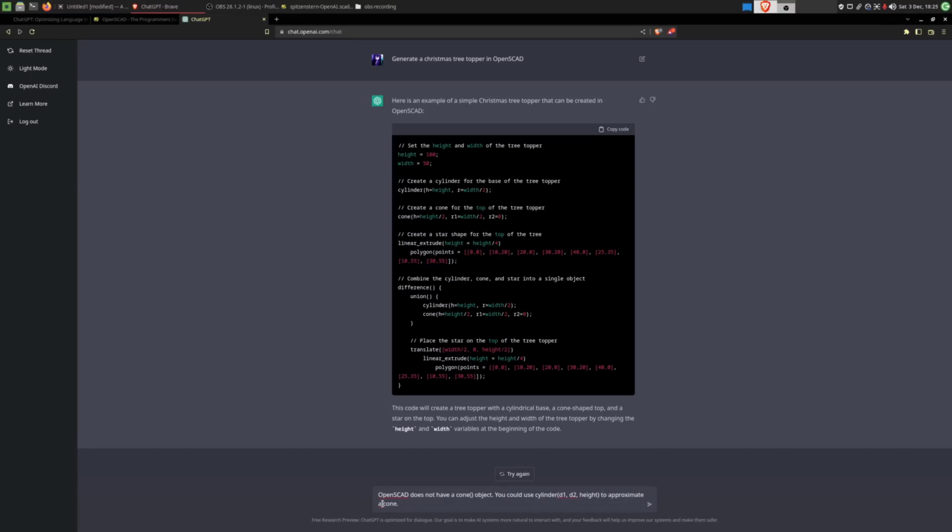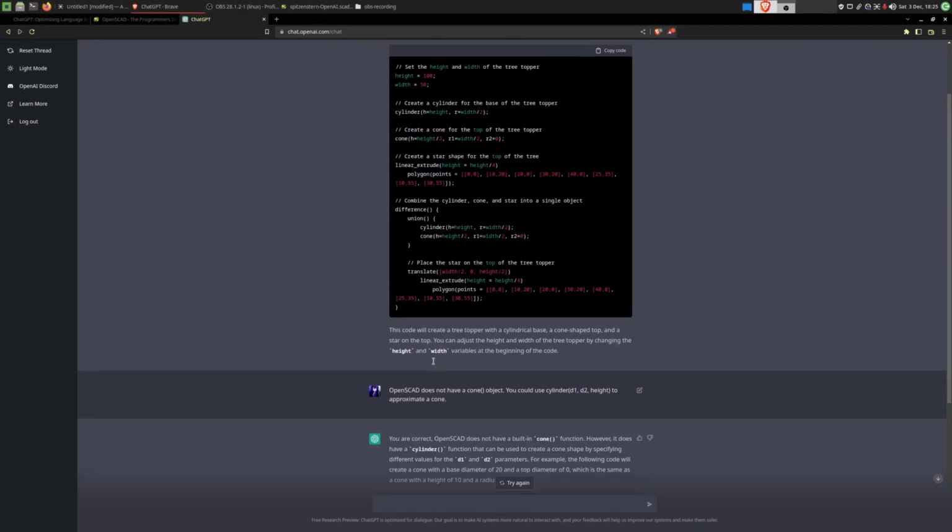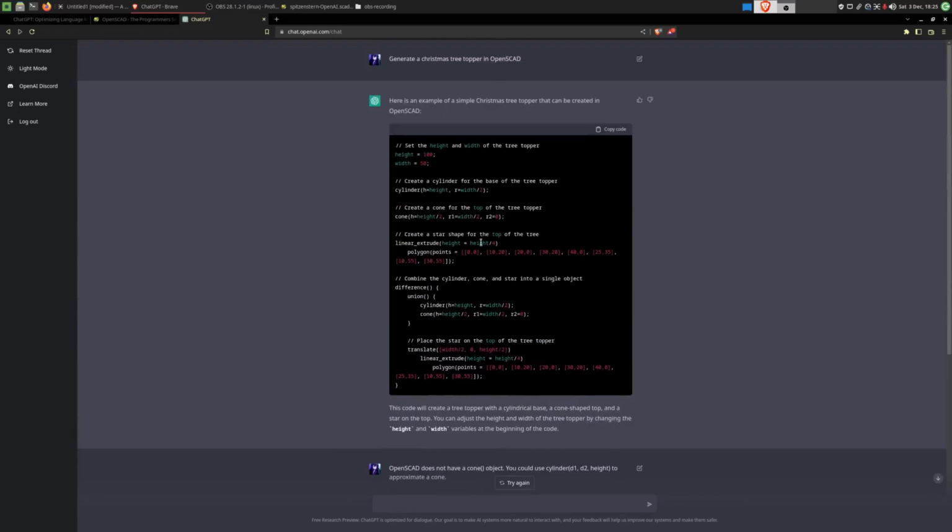OpenSCAD does not have a cone object. You could use cylinder with d1, d2 and height to approximate a cone. Let's see if it understands this. Okay, it seems to have understood this concept. I'll have to ask it to apply this knowledge that it has just gained to the code it has written up here.